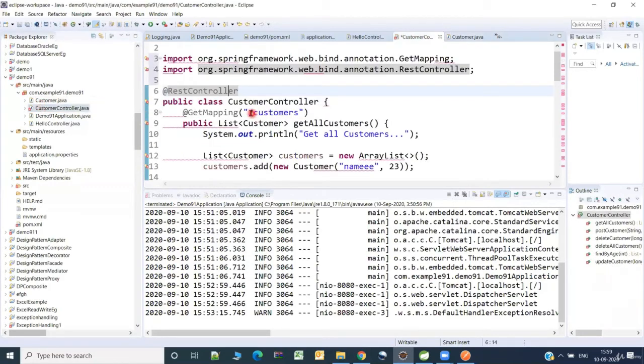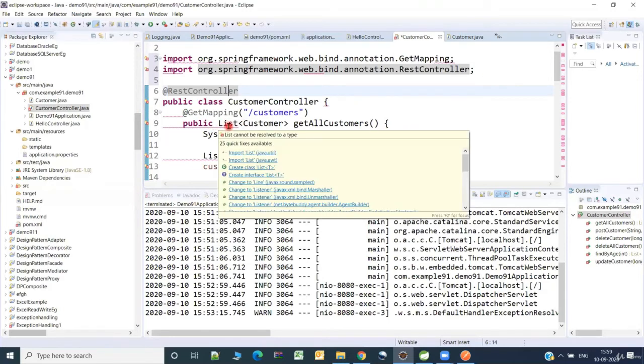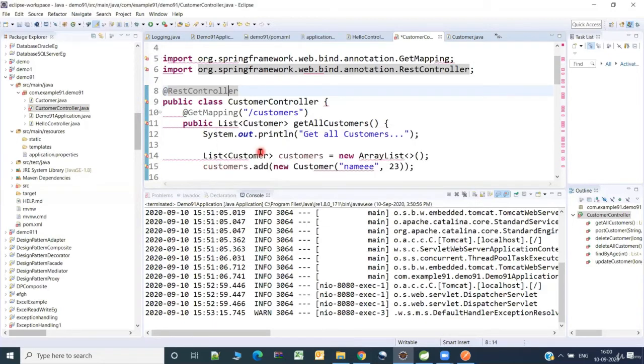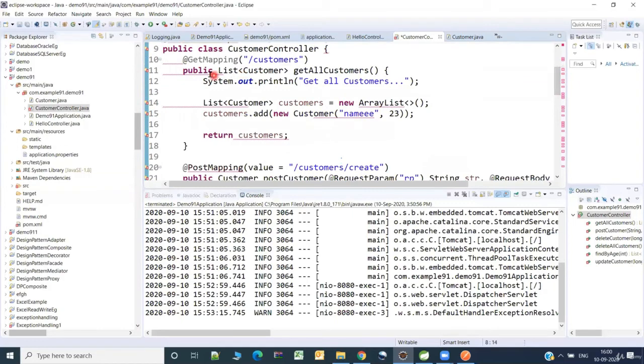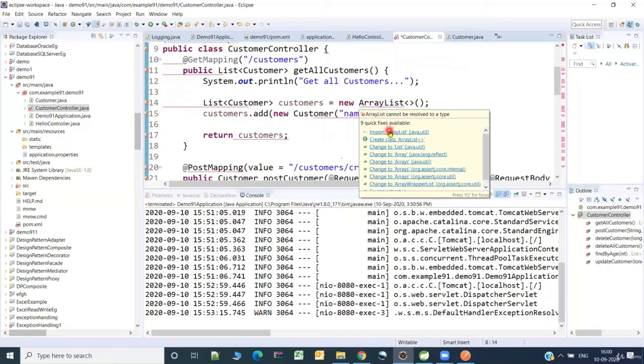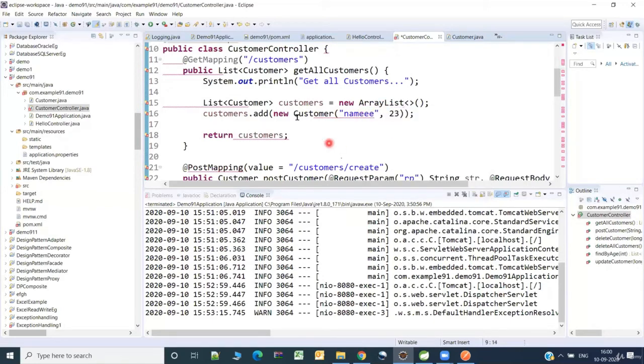See here in this controller, it is telling List cannot be resolved. So let us try to import the List. It's in java.util. So you can make use of these suggestions. See here it is telling java.util.List, java.awt. It's not AWT. We are not developing any console based application. So I selected java.util.List. Fine. Then it is telling that ArrayList is not okay, so I'm trying to import that as well. And Customer, anyway, is available in the current package, so no issues.